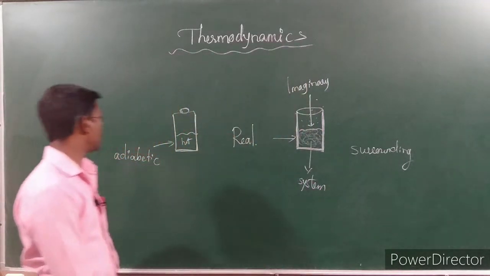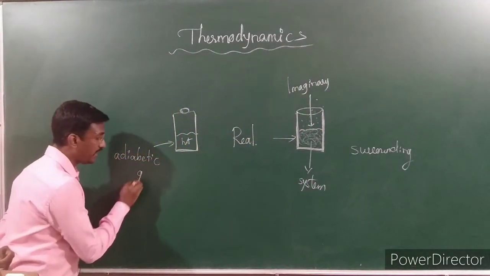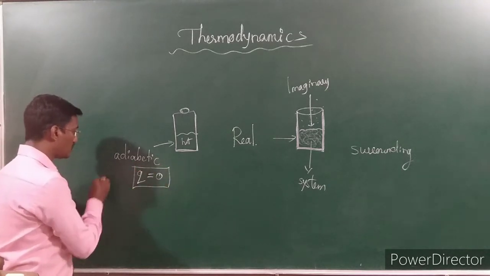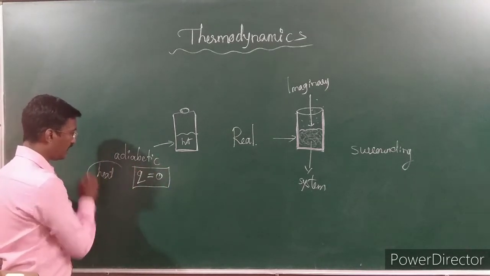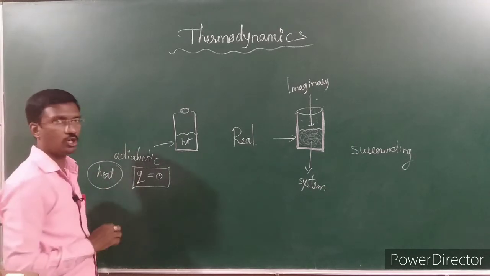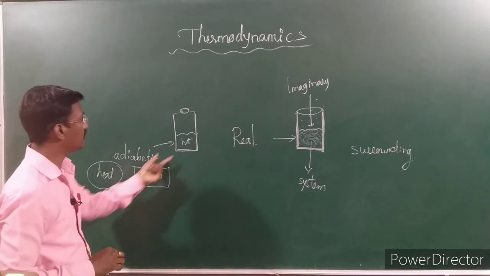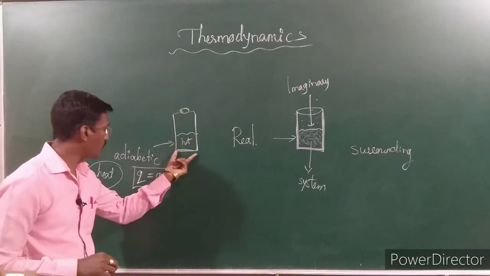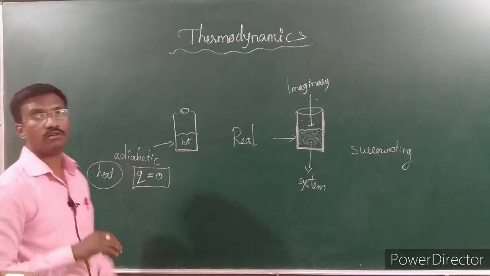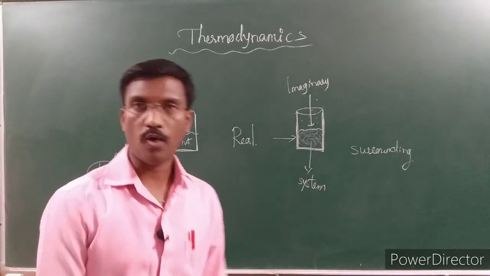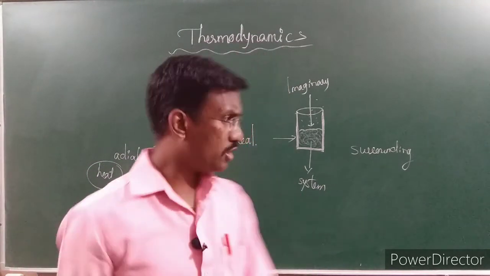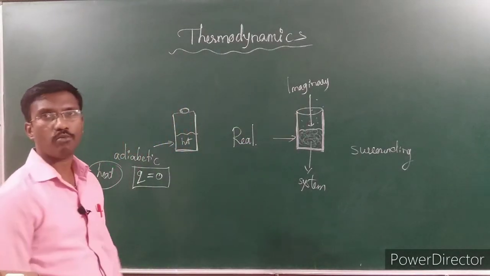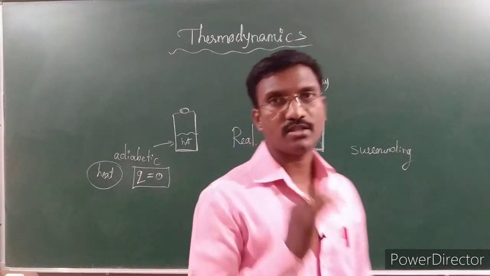So here, adiabatic is nothing but what? Here there is no heat exchanged. Heat is not exchanging. Here Q is nothing but what? Heat. We are going to call heat by the symbol Q. There is no heat transferred from the system to the surrounding through some of the boundary. Such kinds of boundaries are called adiabatic boundary or adiabatic wall. So here you have to remember real boundary, imaginary boundary, and adiabatic boundary or adiabatic walls we are going to call.